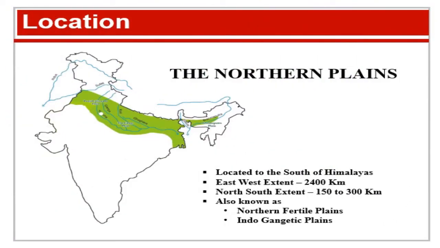The Northern Plains are located to the south of Himalayan range. They are also known as Northern Fertile Plains or the Indo-Gangetic Plains. From east to west, they stretch about 2,400 kilometers. From north to south, they vary between 150 kilometers to 300 kilometers.